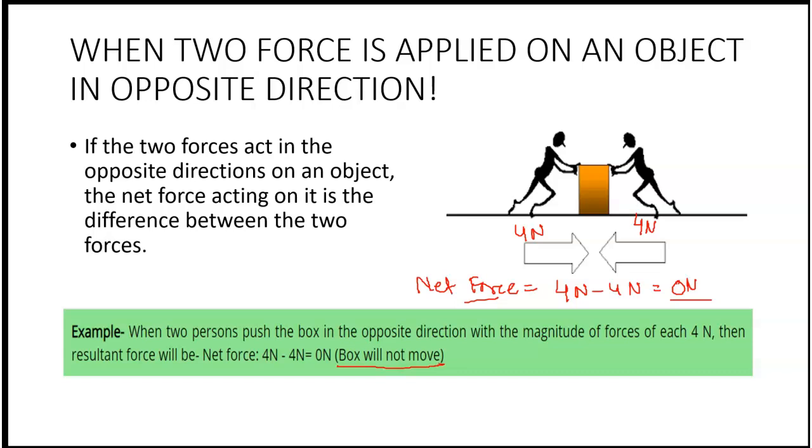Had one force been greater than the other, for example, had person A applied a force of 10 Newton and person B applied a force of 6 Newton, then in this case, the net force on the object would be 10 Newton minus 6 Newton, that is 4 Newton. And the direction of the net force will be in the direction of the greater force, right? I hope this is clear to you.